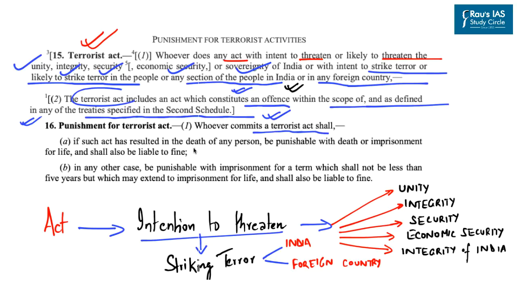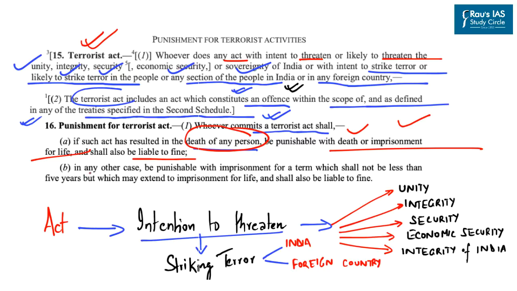And regarding punishment for terrorist act, it says that whoever commits a terrorist act shall, if such act has resulted in the death of any person, be punishable with death or imprisonment for life and shall also be liable to fine. So if any such terrorist act has resulted in the death of any person, either a citizen of India or any foreign person, then the punishment is death or imprisonment for life and fine.